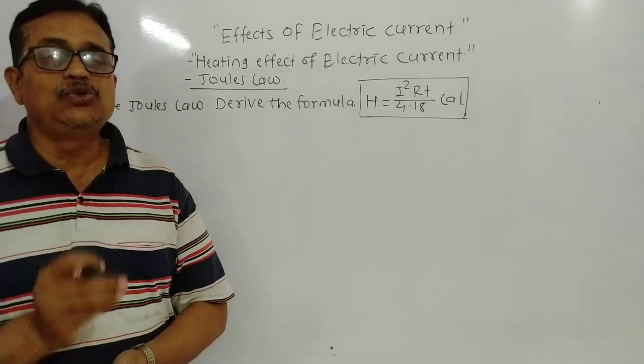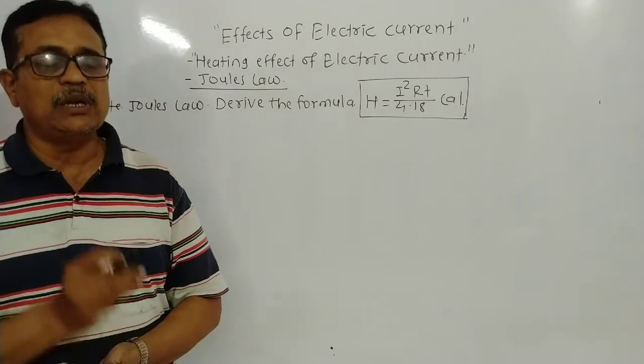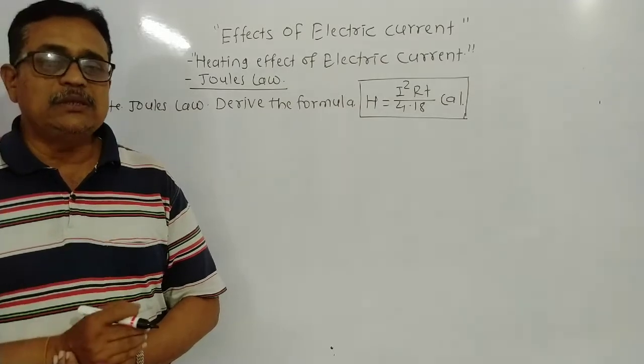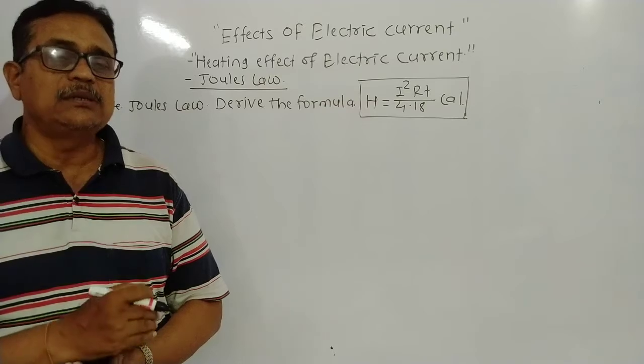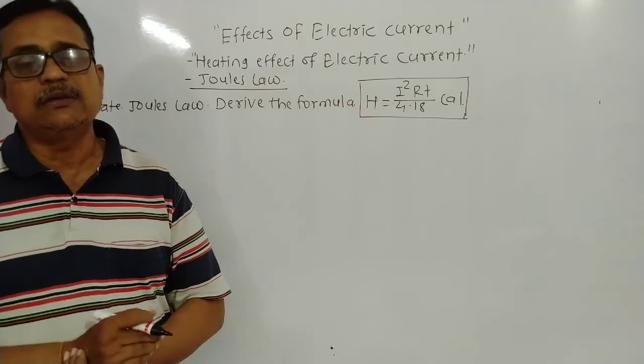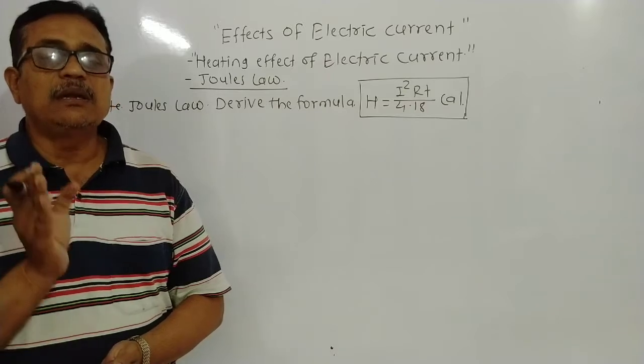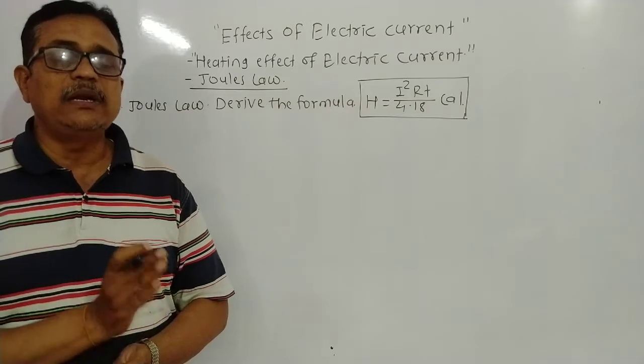Dear student, Joule is a scientist who derived the heating effect of electric current. Joule suggested how electric energy gets converted into heat energy. Means by passing of electric current, electric energy gets converted into heat energy.